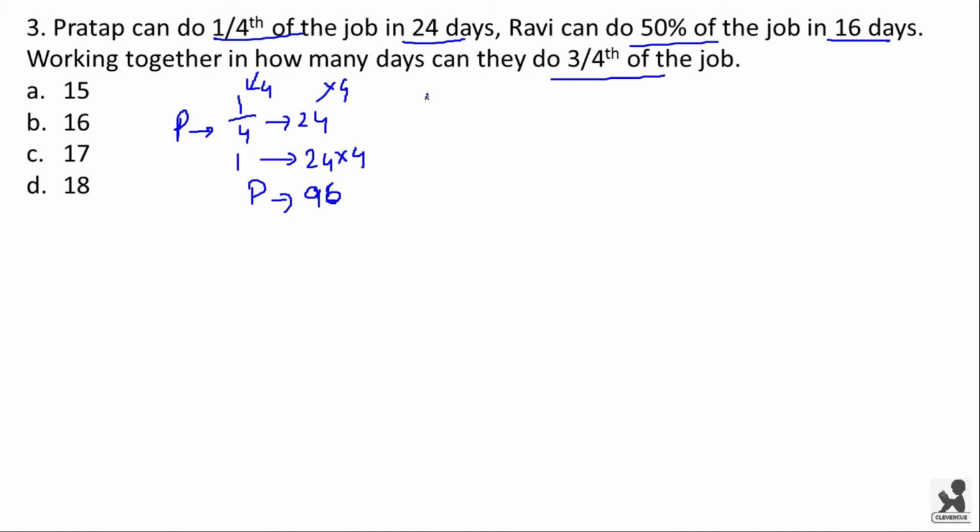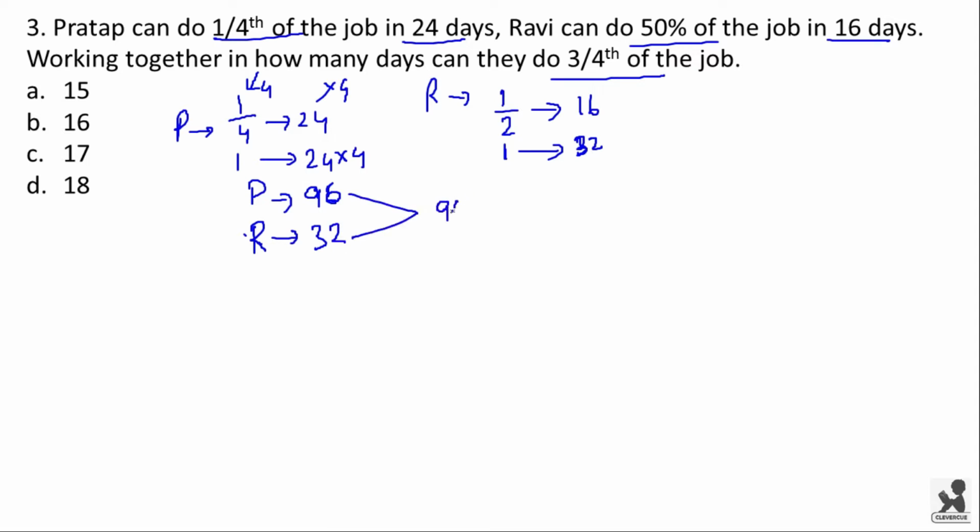Now, Ravi can do 50% of the job in 16 days. That is, 50% means 1 by 2. So half of the job is done in 16 days. That means he will complete the full work in 32 days. This is very much simple. You are multiplying 2 on both sides. Now we have seen that Ravi will complete the work in 32 days.